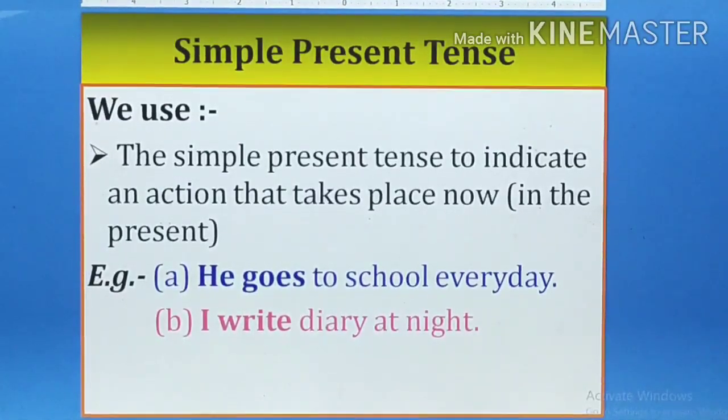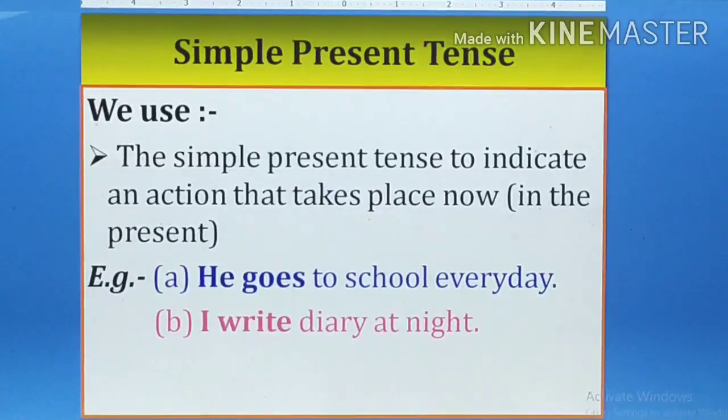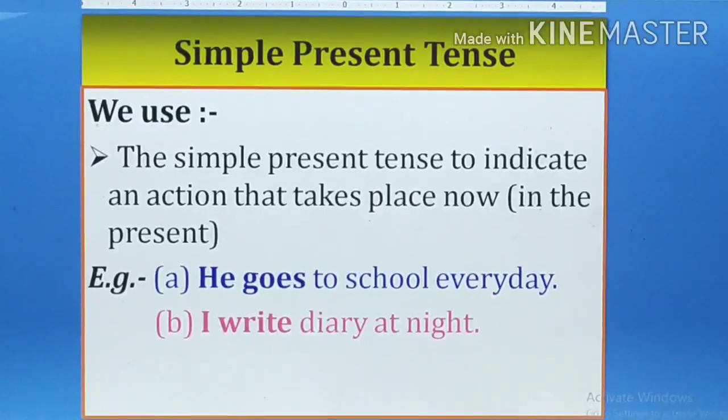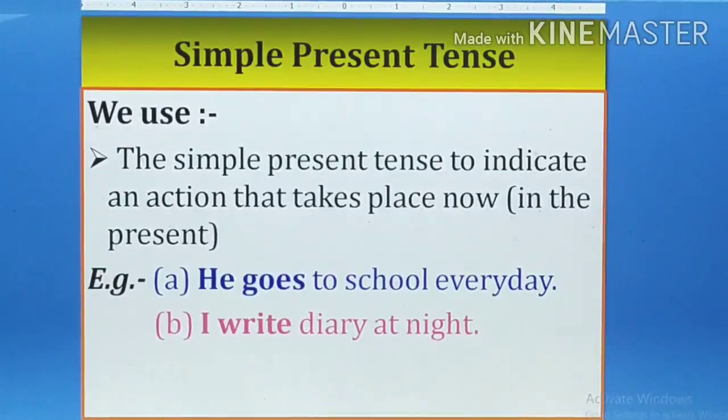Simple present tense means the actions which are going on every day, the habitual action, which a person does every day. For example, he goes to school means the action is going on every day. When an action goes on every day, that comes in simple present. So see the use of simple present. The simple present tense indicates an action that takes place now in the present.